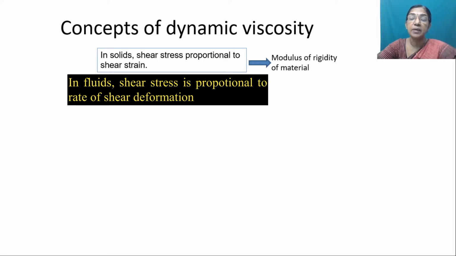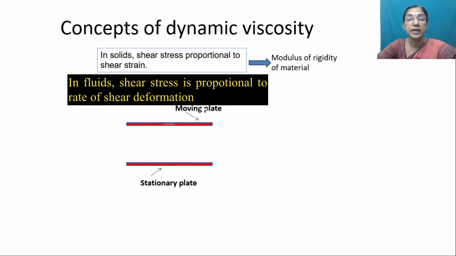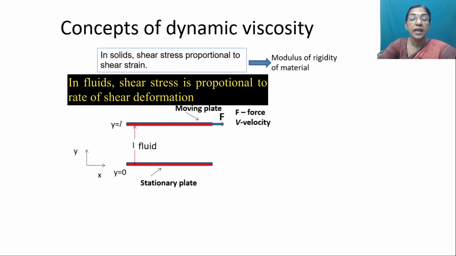This can be explained by considering fluid between two plates where one plate is stationary and the other plate is moving. These two plates are separated by a distance L, and the gap is filled with the fluid. Because of the applied force, the upper plate is moving with velocity v. Area A is the contact area, that is, the area where the fluid is in contact with the plate. Now shear stress equals force divided by area.